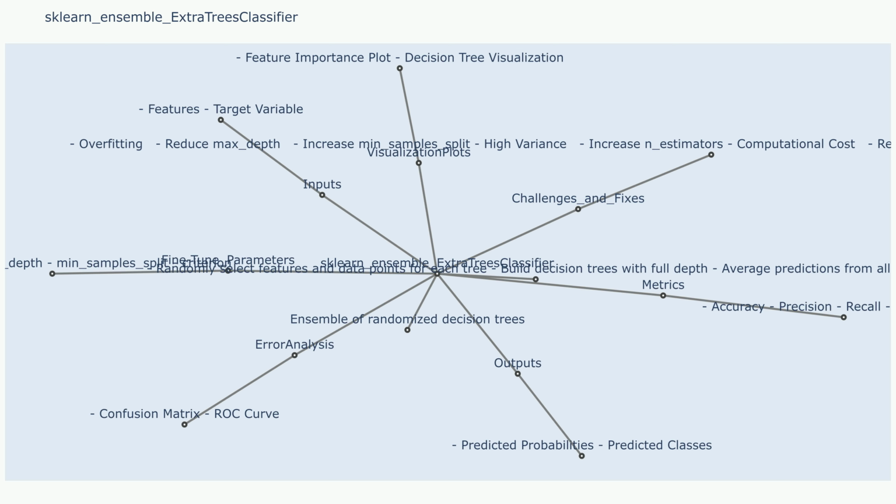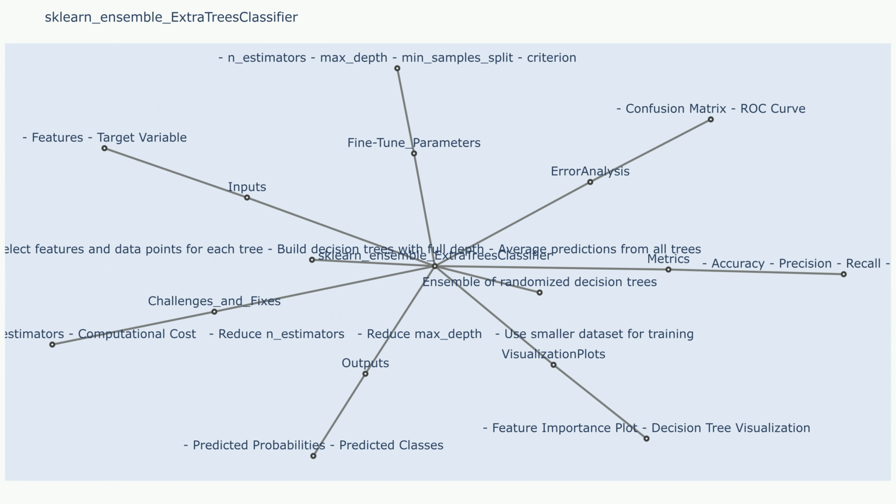sklearn Ensemble Extra Trees Classifier. Description: Extra Trees Classifier is an ensemble learning method for classification that operates by constructing a multitude of decision trees during training and outputting the class that is the mode of the classes for classification, or the mean average prediction for regression,